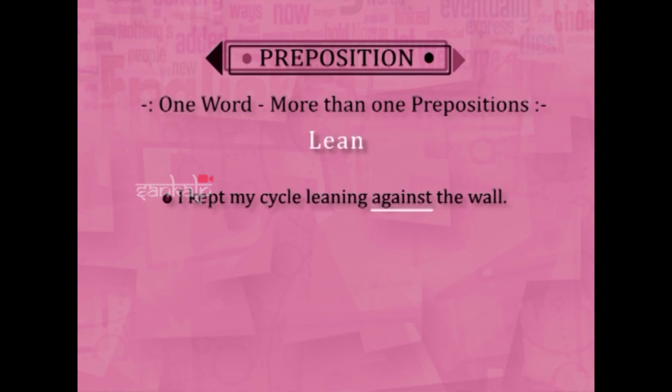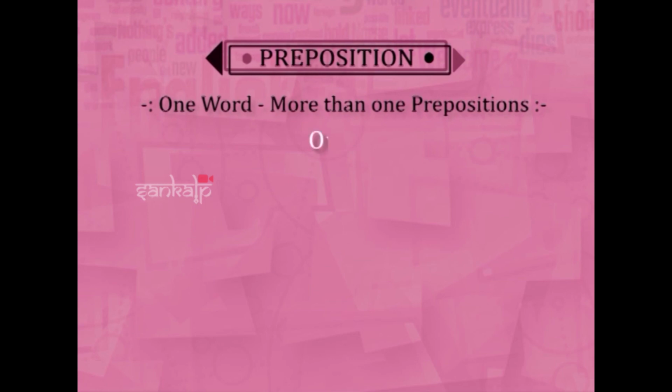The old man, walking, leaned on a stick. That means he is giving pressure on it. And another one is there, over. Leaning over a desk, in the sense, leaning over a chair or desk, in the sense you are not touching it. If you are touching, it is on. If you are not touching, it is over. Say, leaning against a wall, on a desk, over a chair, where you are not touching.